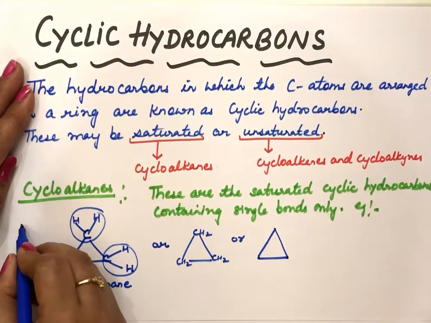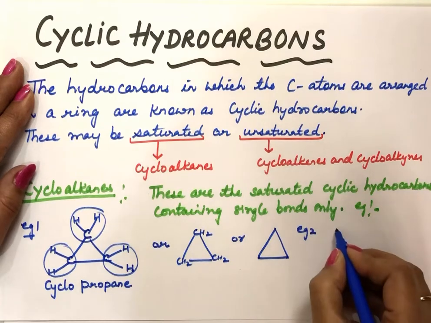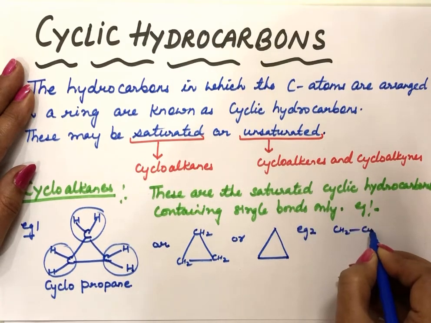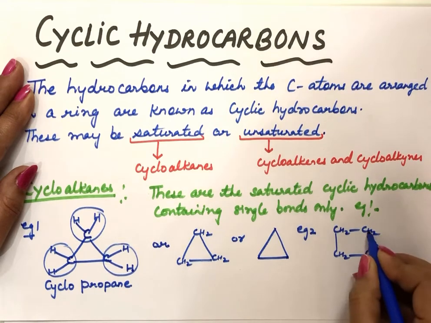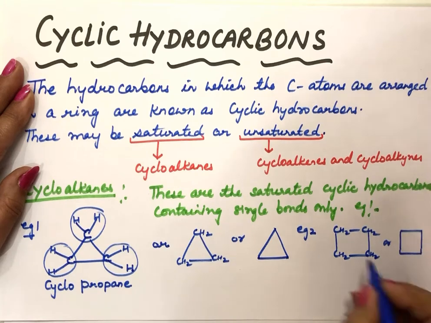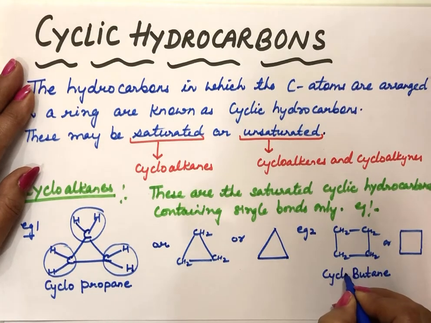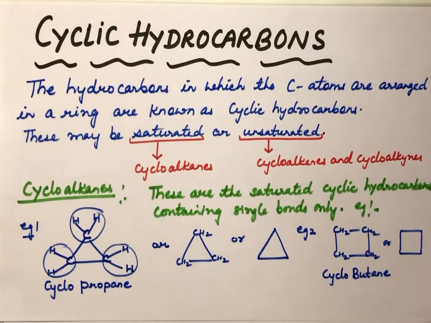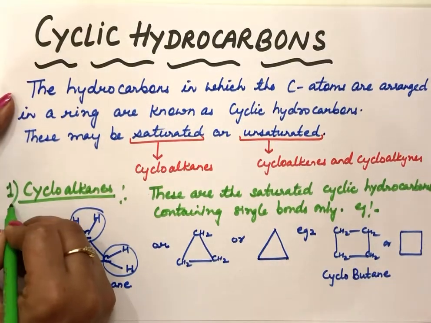Similarly, one more example I'm taking. Example 2. If there are 4 carbon atoms, we can join them in a square form like this, or just simply we will draw a square. This is 4 carbon atoms, combining with a single bond, so ane, butane, but in a cyclic way. So the name of this compound is cyclobutane. So this is the example of first category of cyclic hydrocarbon, that is the cycloalkanes.